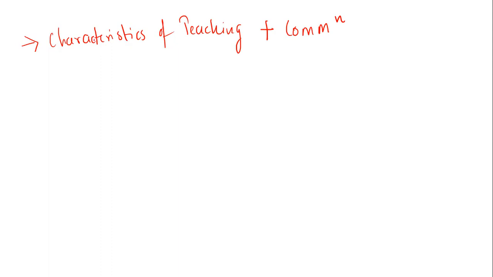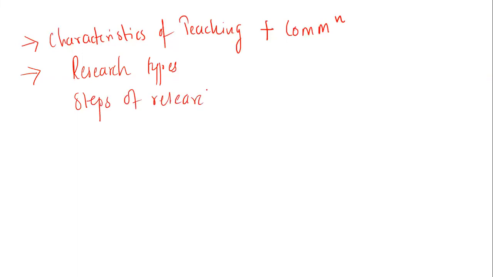The next topic we have was research. With respect to research, this topic is very commonly seen in every shift, last week's shifts also and these shifts also. Research types are very frequent questions. In today's cycle, they had steps of research. With respect to literature review, they had given the steps, and based on that you were supposed to answer the question of research.